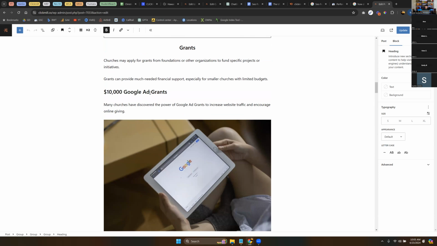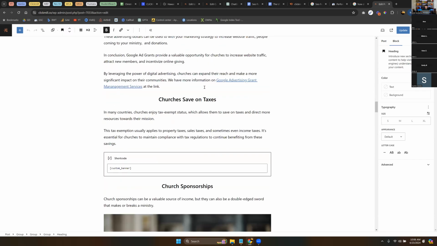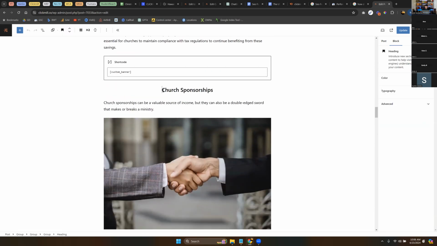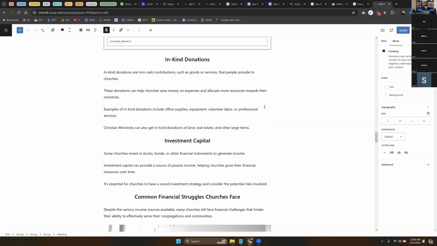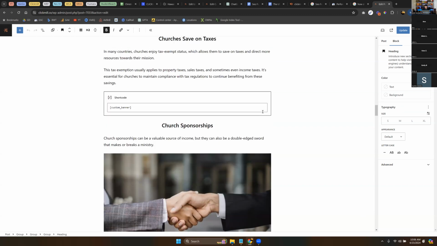Oh, and you see there we're selling Google Grant services, which is a little different than a grant, but still. Church sponsorships. Cool. This is where we're talking about sponsorships with businesses. You can make win-win deals. Maybe we need to talk about negotiating these deals at some point, which would be so great. Okay. In-kind donations, church sponsorships.